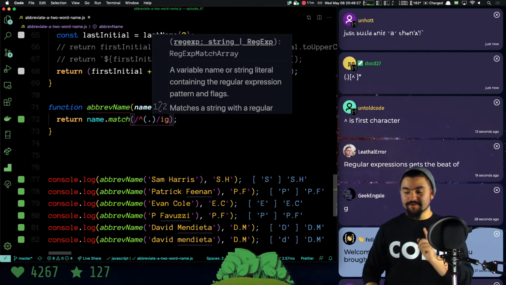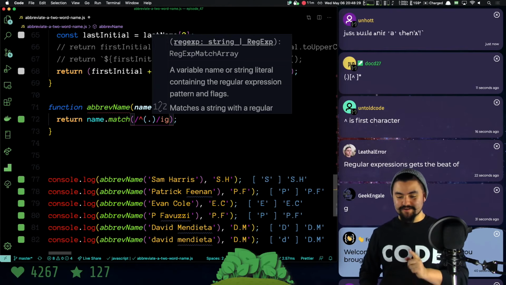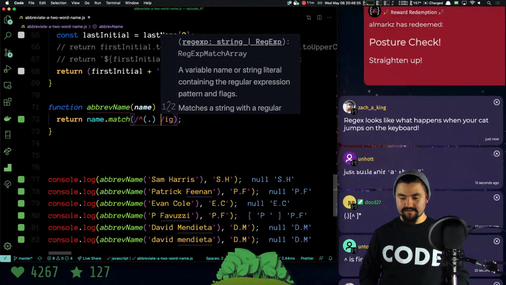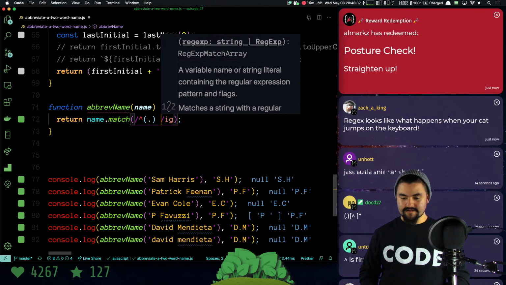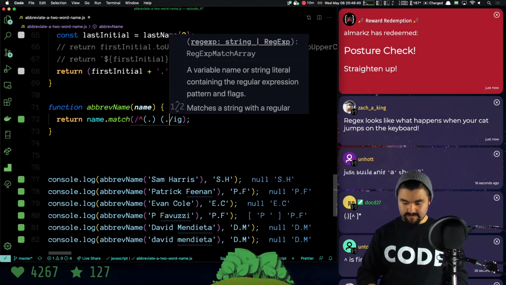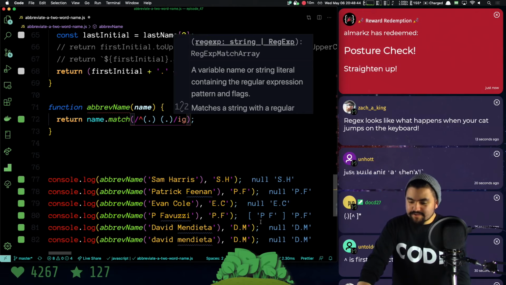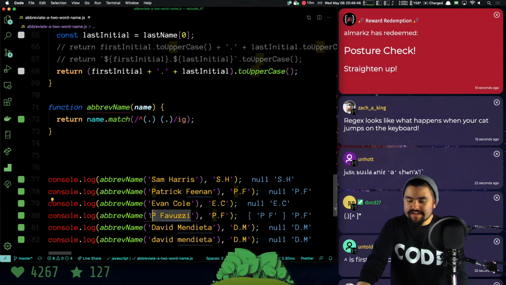We're grabbing the first character in the string by doing this, followed by a space, followed by one of something. Okay, so this works where the case that the first name is just a P.